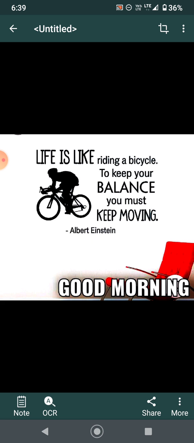RUSS. R is your routine action. U is your universal truth. S is your sayings, and the second S is your sudden actions, which happen at that moment of time. Now, children, I also told you that in simple present tense we add S, ES, or IES with the verb in the present form, and in the continuous we add the ing form with the first form of the verb.